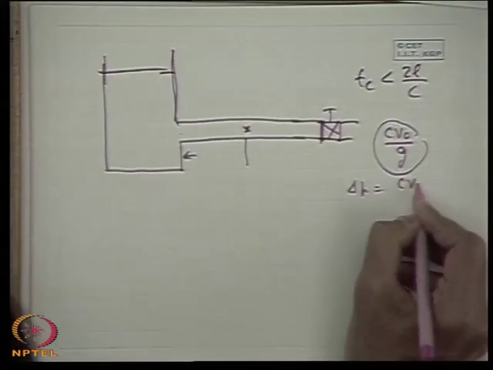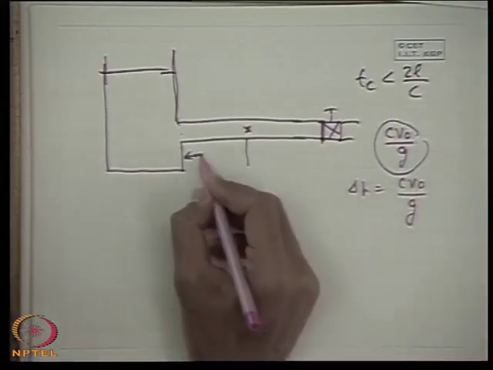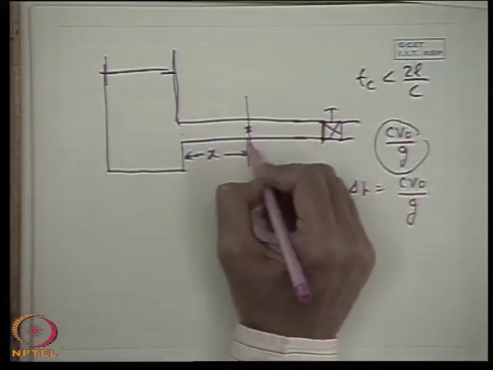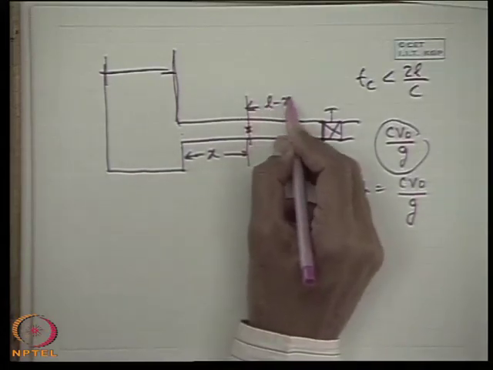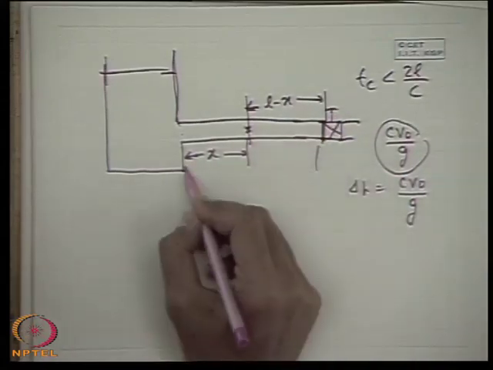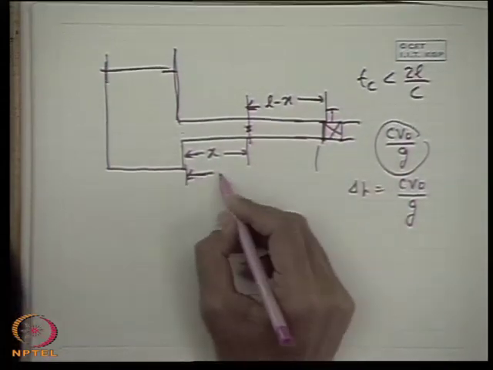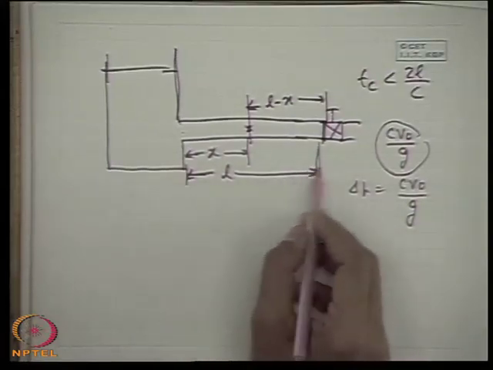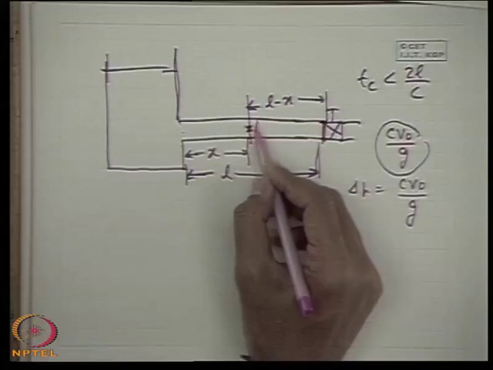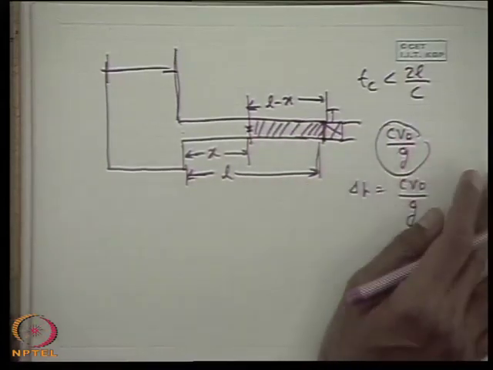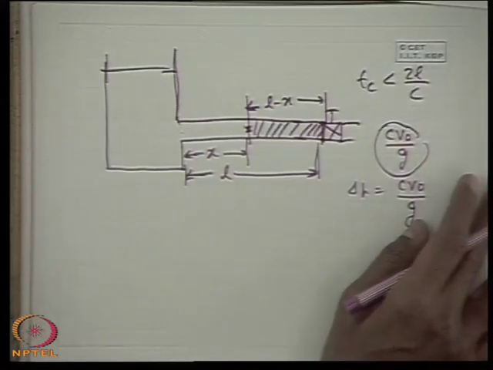Delta H is c V0 by g. How to find it? Let this point be at distance x from the reservoir end. That means L minus x is the length from the valve end, where L is the total length. So L minus x is the length which will be subjected to the maximum rise in pressure. How to find this value?